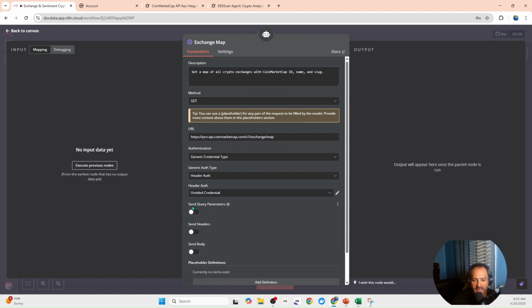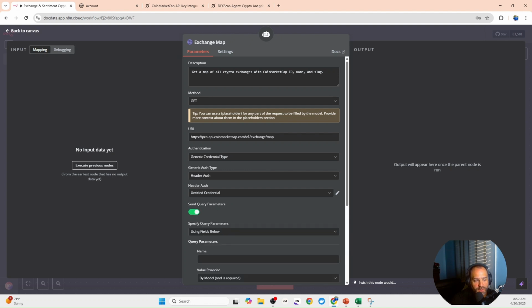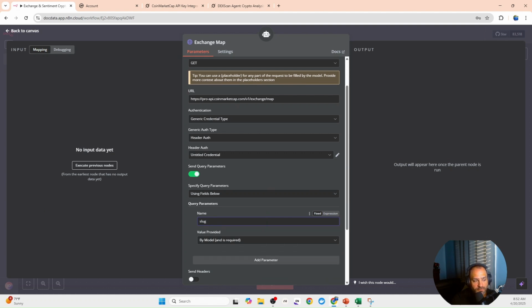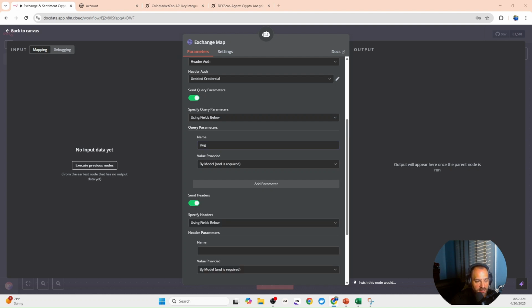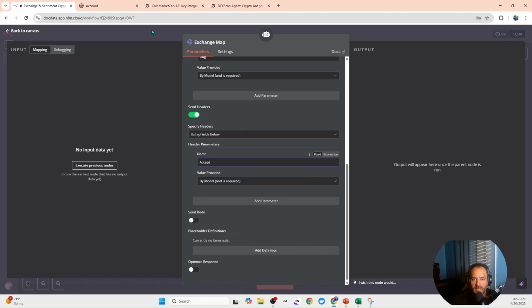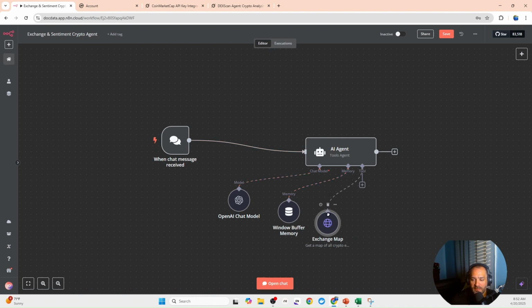So we need to add in this section, send a query parameter. So we open this up, we use this field, and now I'm going to copy and paste a lot of this information over. This is the first one you need to send, and then you also need to send a specific header. So then we copy and paste accept in here. And this is it for this node. And so this node is completed.